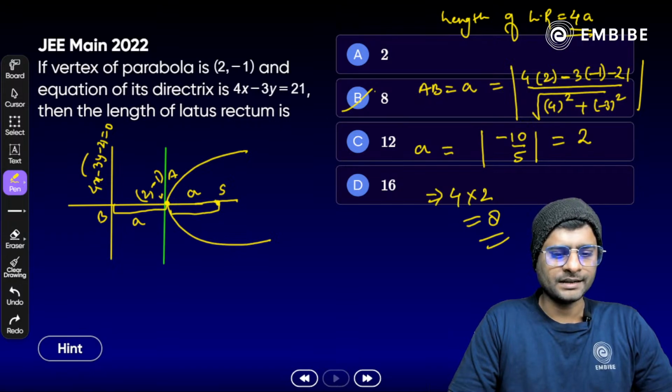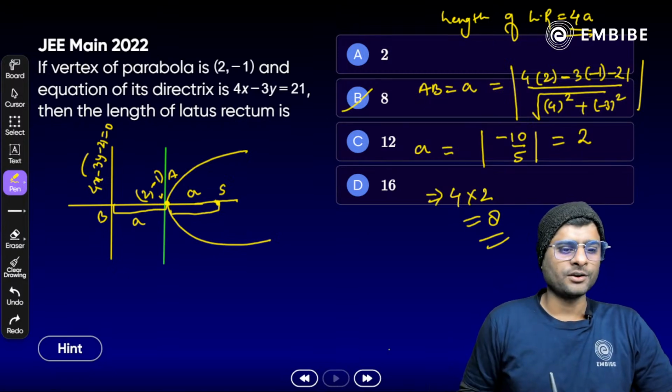Okay, just note it down, each and everyone. All clear? Okay, all right.